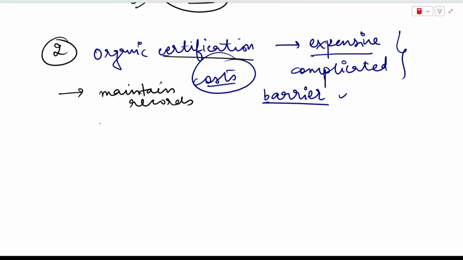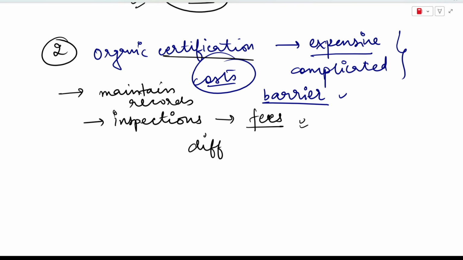Then apart from this, some inspections are also going to happen on your land. So some inspections are also going to take place in your farm. And then of course, like I told you, you also have to pay some fees, or there is some cost attached to obtaining this certification. So this process is also very difficult for farmers to adapt. That is why they also avoid organic farming.